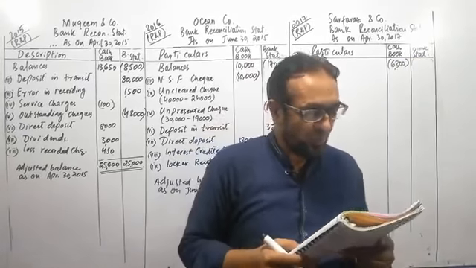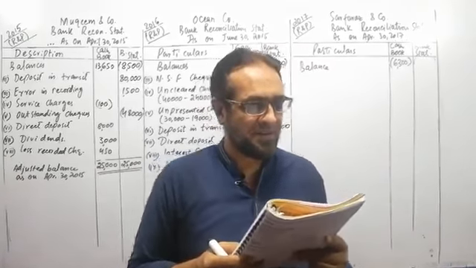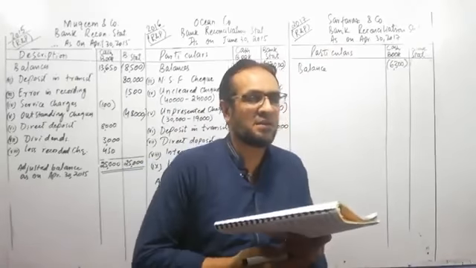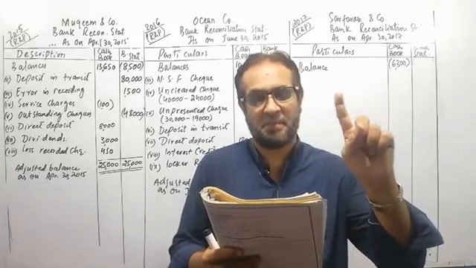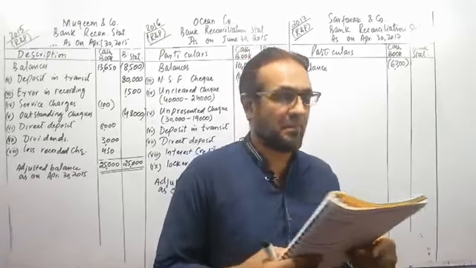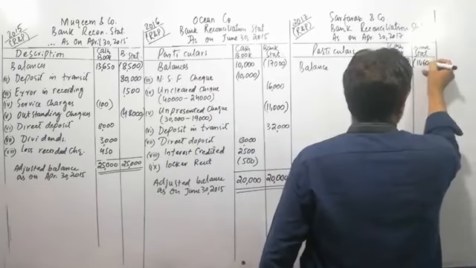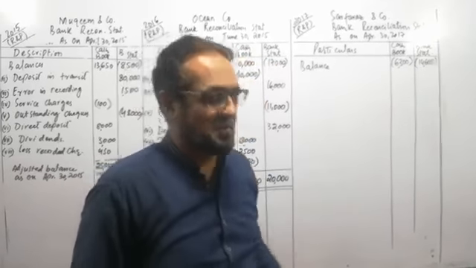Similarly, transaction number 4, the balance as per bank statement, debit balance. As I told you earlier, the bank balance must show a credit balance in order to be a favorable balance. But here in this question, the bank statement shows a debit balance. It means the bank has transferred 14,600 rupees into our account. It means it will also be a negative balance.